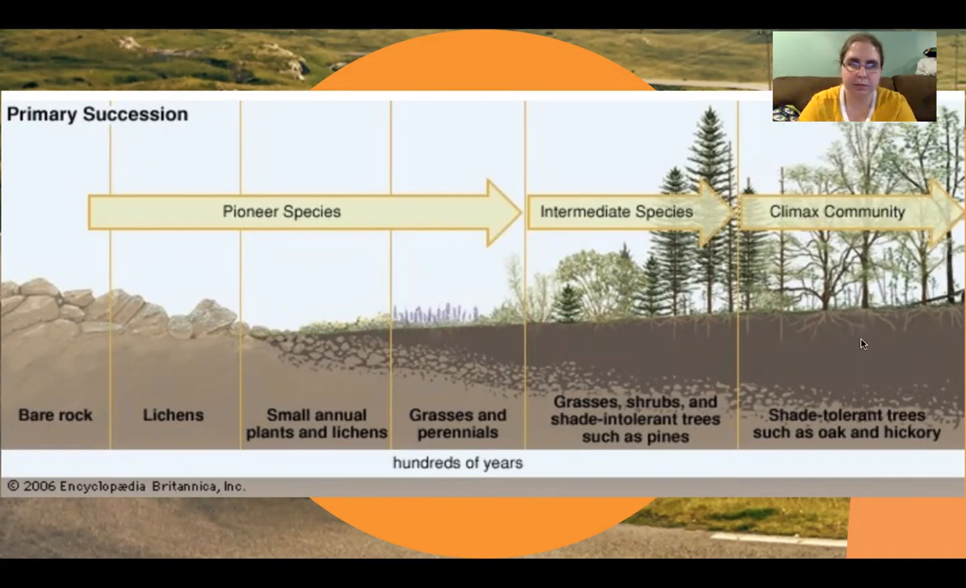So what we notice is that the soil keeps getting deeper because what we have are hundreds of years, thousands of generations of lichens and plants that are decomposing down into their constituent parts and forming the basis of that soil. We begin with our pioneer species, switch to the intermediate species, and once we have an established ecosystem, we now call that the climax community.